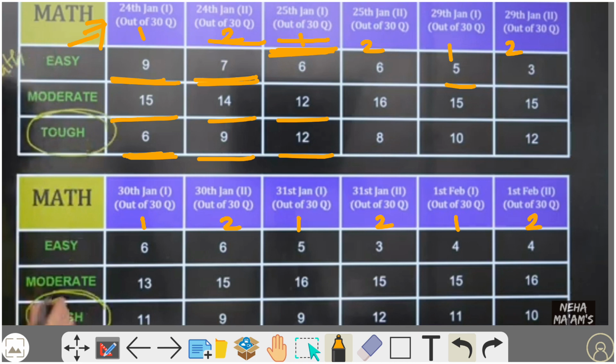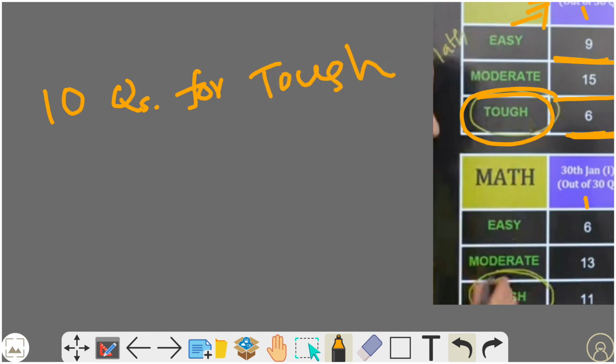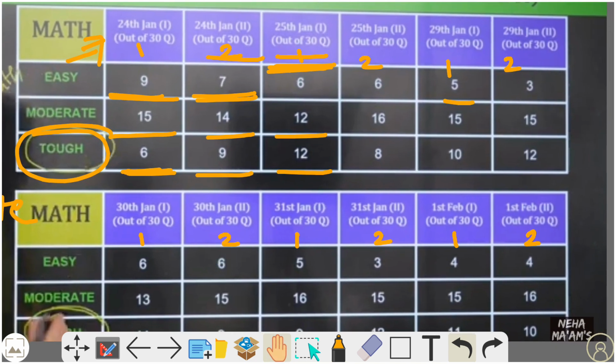On average, 10 questions are asked from the tough level.